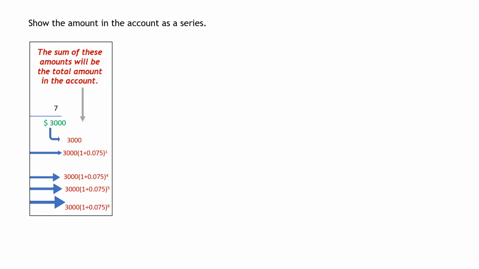As a series, remember this was written like this for geometric: a plus a times r plus a times r to the n minus 1, and so on. And this will go on. So that will be a geometric series.